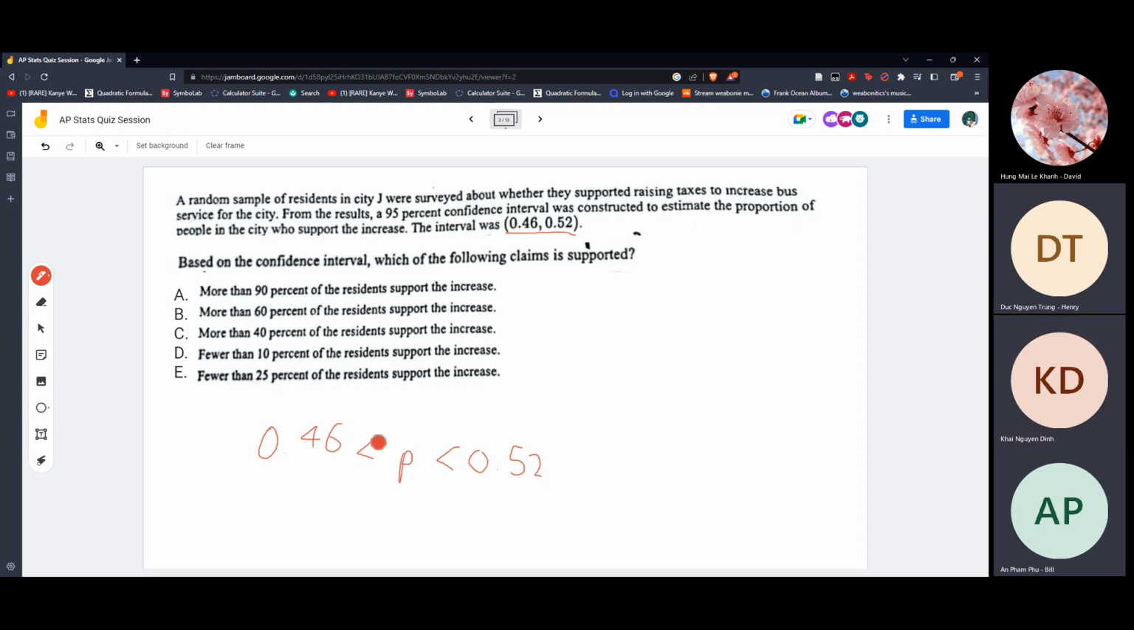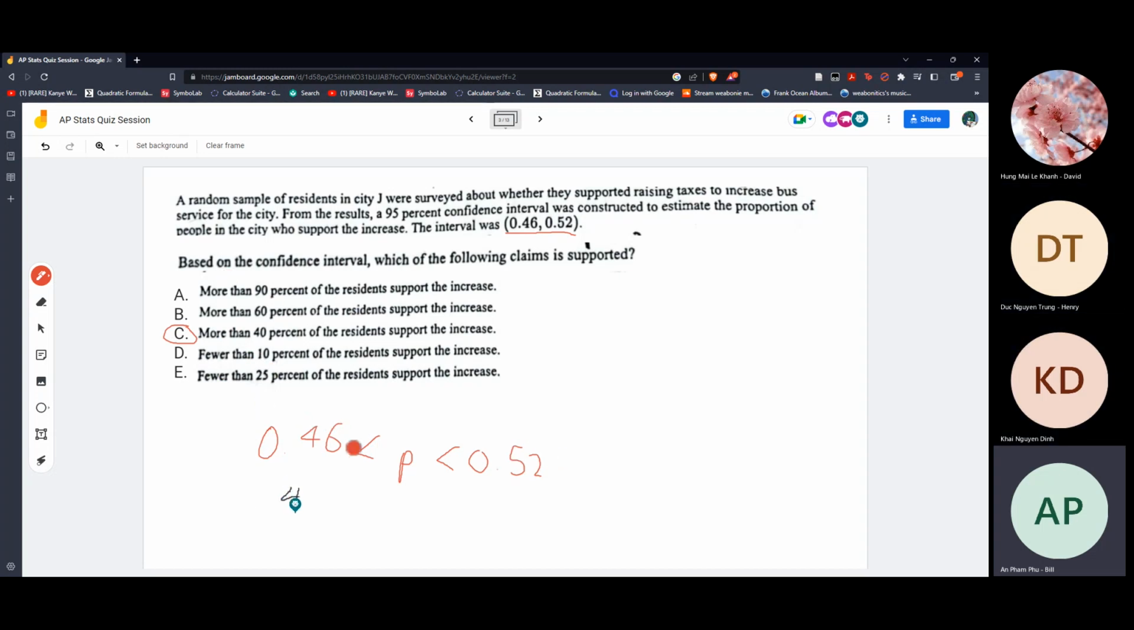So, P is 0.5, so we know the true proportion of people who support this will be between 46 and 52%. In this case, only answer C is between 46 and 52%. The others are wrong. More than 60 is out of the range. 90 goes out of the range.